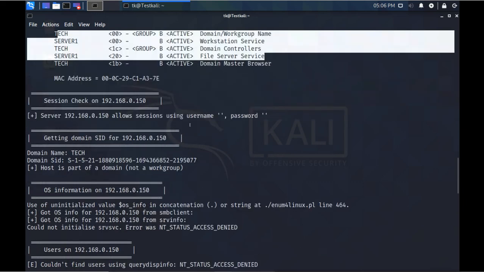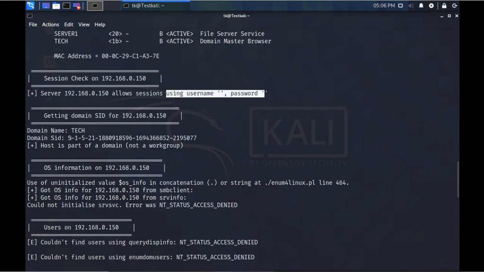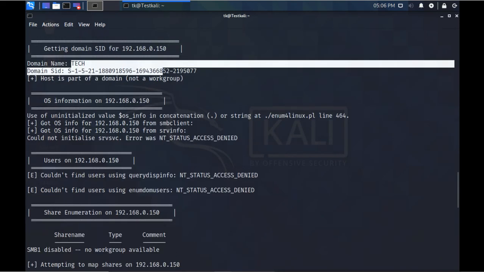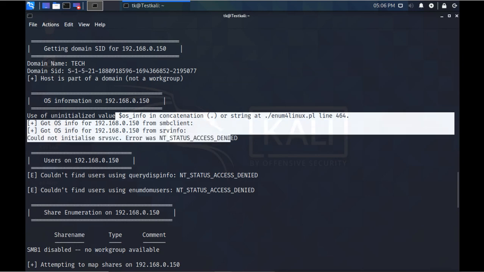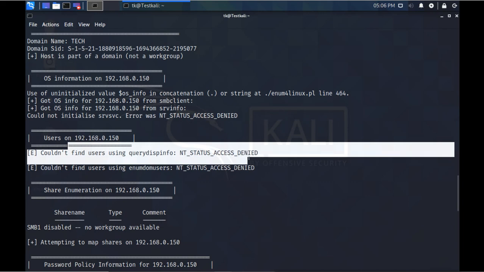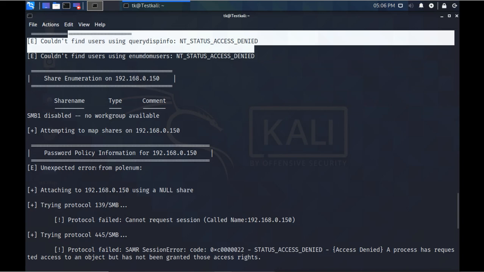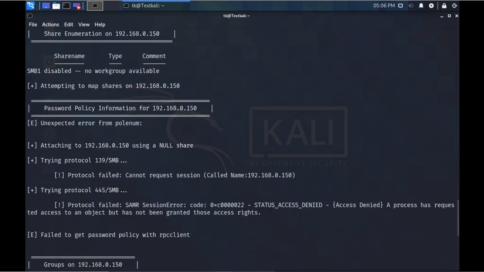Now it is not able to find the session for the user account. It did find the domain and its SID. Then it tried to find the OS information here, but it says access denied. User information is also access denied. Share information it is not able to find. Expected error from this. Policy information is also not found.